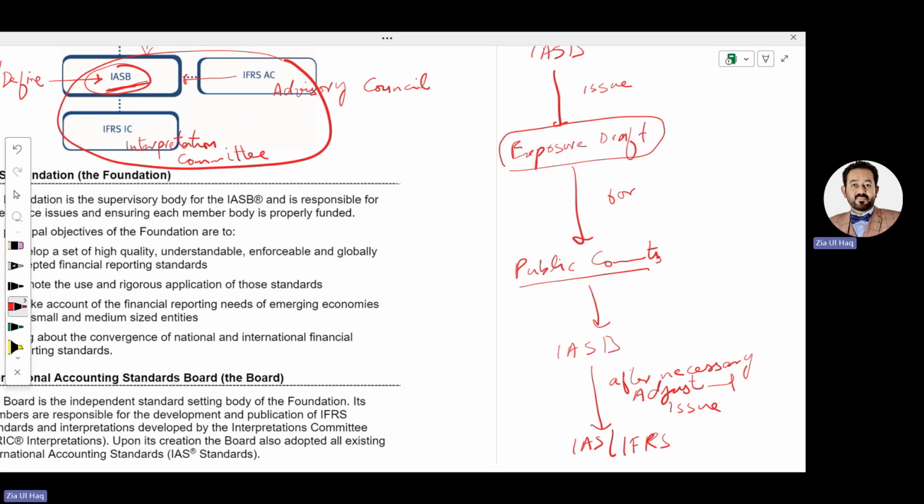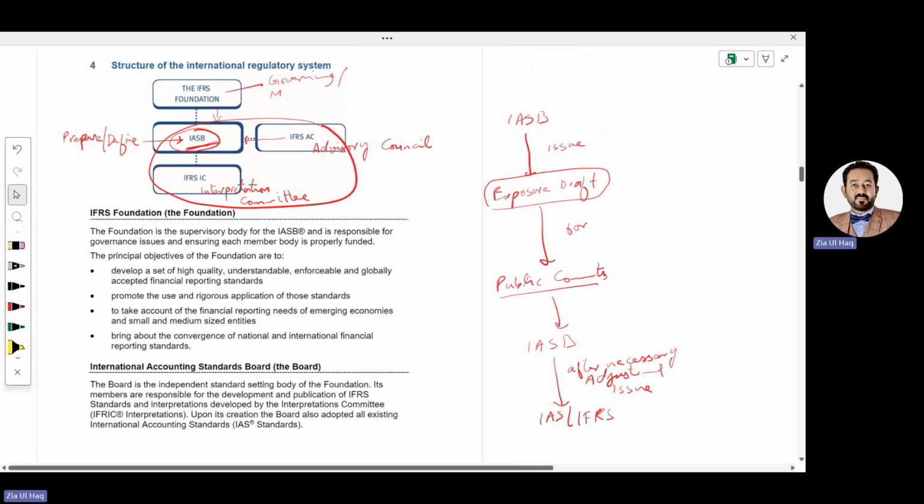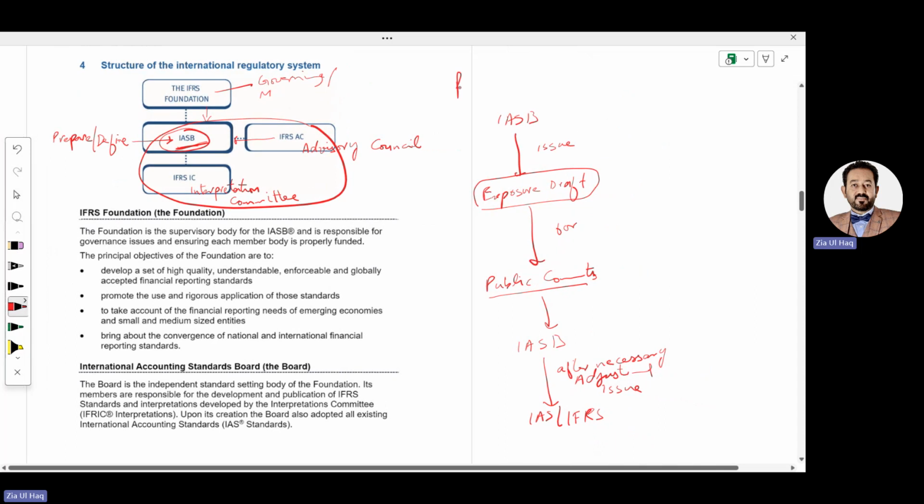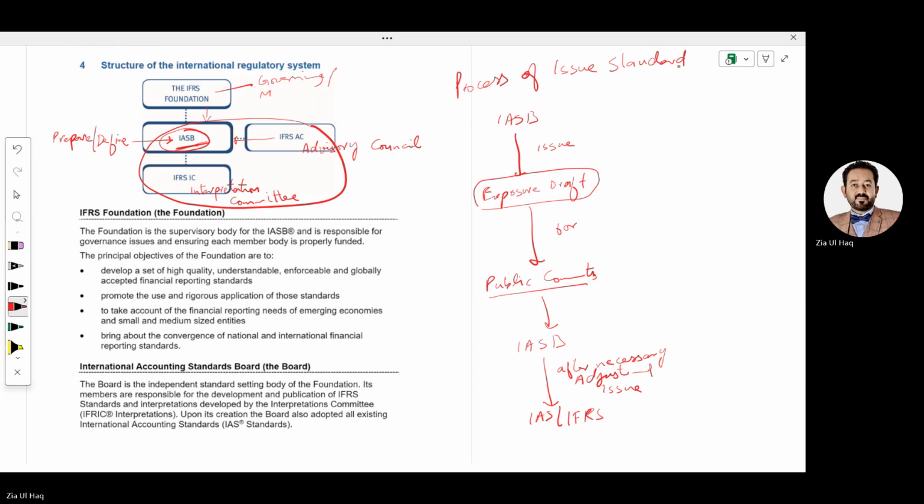Now, being accountants, we need to follow this standard. So what is the process of issuing standards? The board, IASB, first issues an exposure draft, meaning a raw form of standards, for public comments. Meaning they will send it to different accountancy bodies in the public.